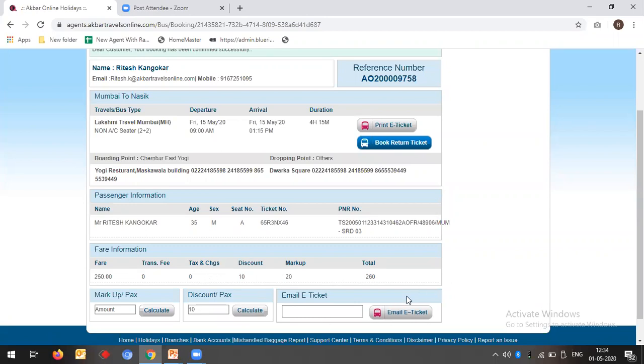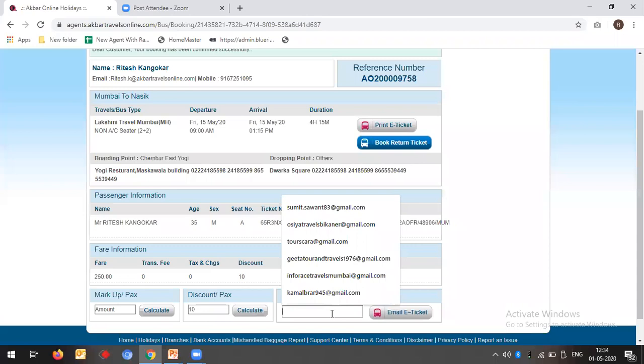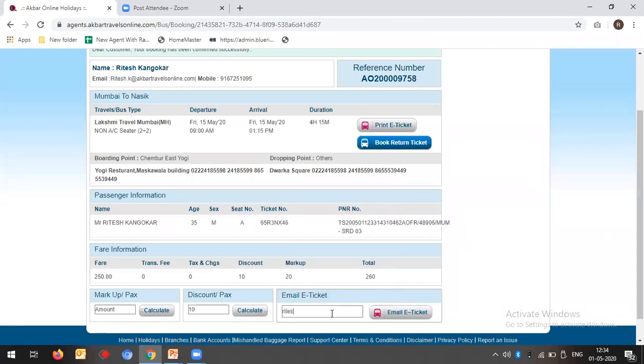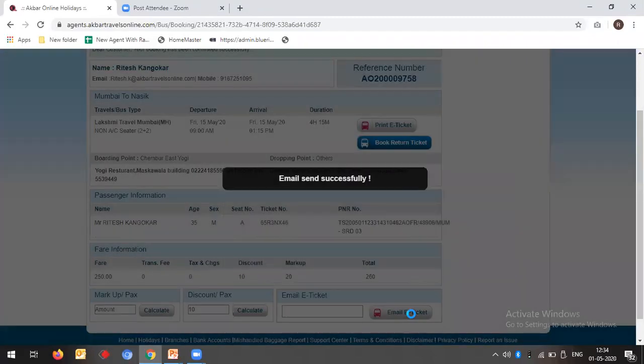The same way you can email your things. Again, if you want to put an email ID and email the ticket copy to your customer, you can do the same thing. So click here, you will get a successful message.